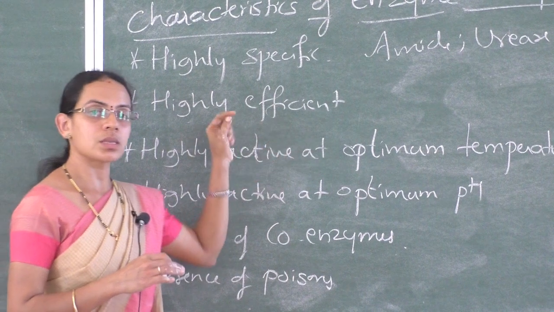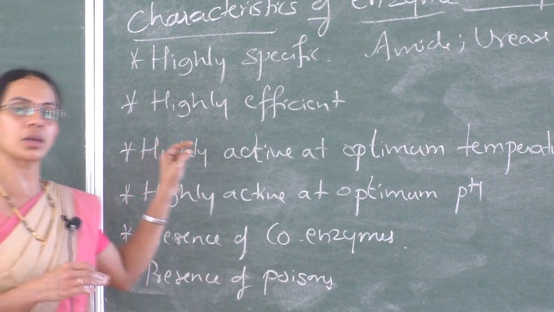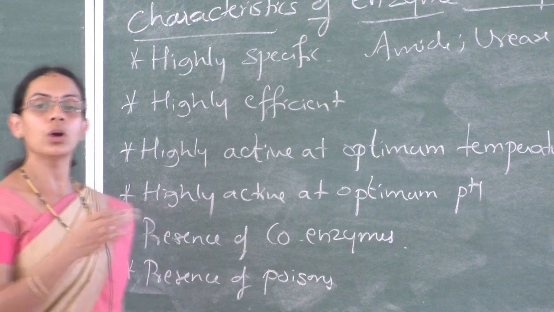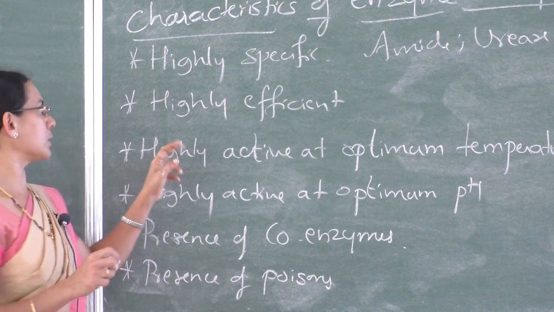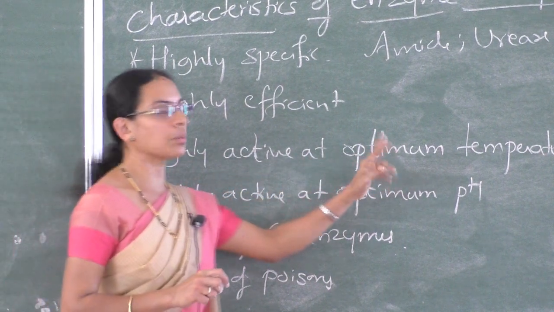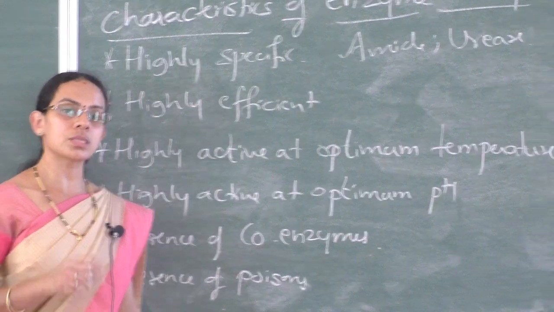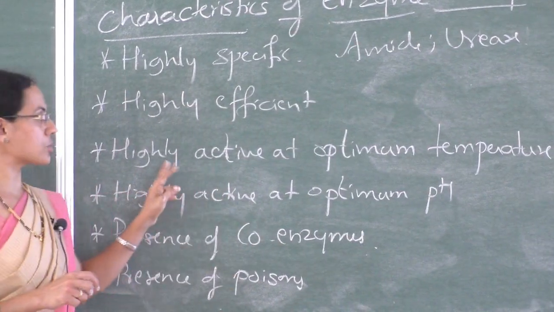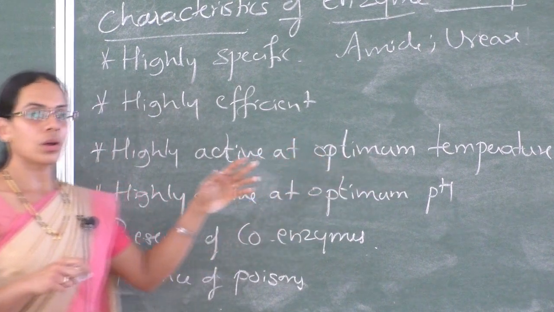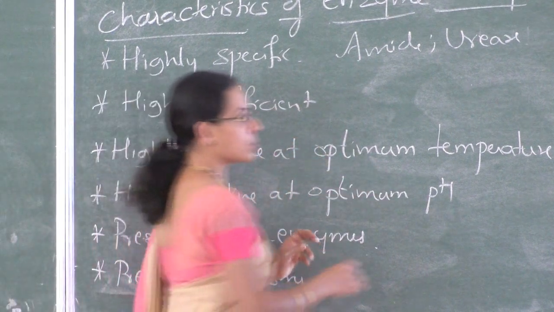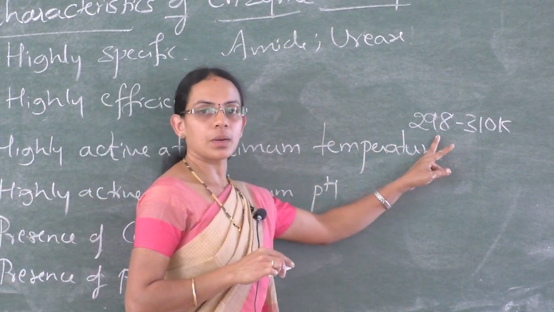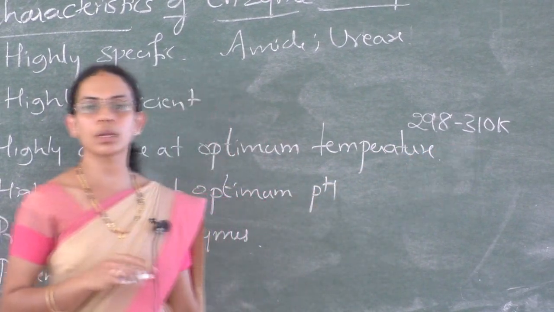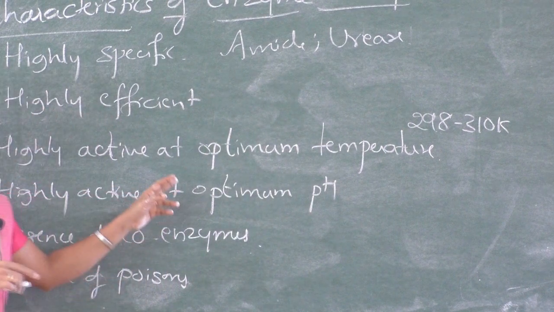Highly efficient. A single molecule of enzyme can convert millions of reactant molecules into products. Even though it is present in a very small quantity, it is highly efficient. And highly active at optimum temperature. The temperature at which enzymatic activity is maximum is called the optimum temperature. The optimum temperature for enzymatic activity is 298 Kelvin to 310 Kelvin. Human body temperature being 310 Kelvin, it is suitable for enzymatic activity.